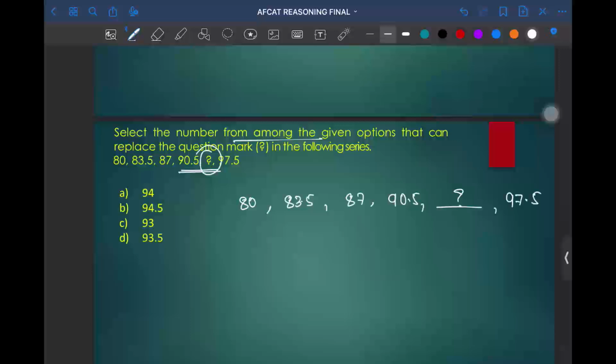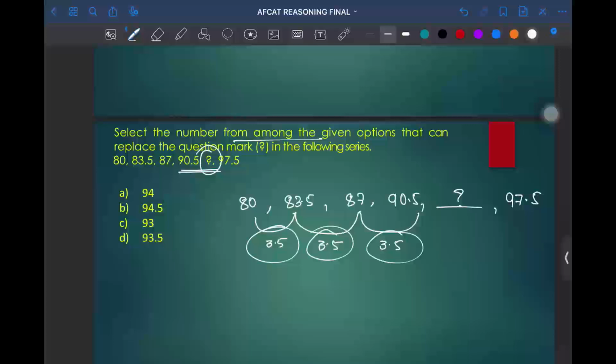We can see the trend that after every number there is an increase. So after we write the numbers, we just need to find the difference between each number. Sometimes in the easier section you'll get a single difference, as in this case, where 80 is increased by 3.5 to get 83.5, next 3.5, and similarly 90.5 minus 87 becomes 3.5. The same difference is continuing throughout the series.